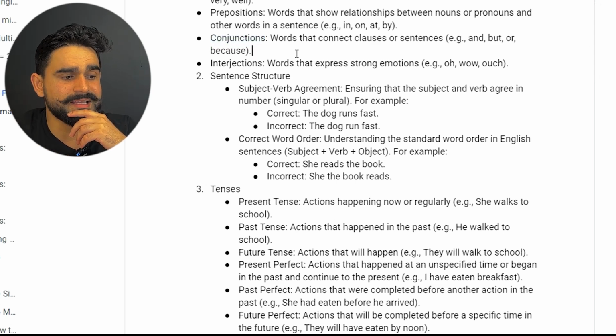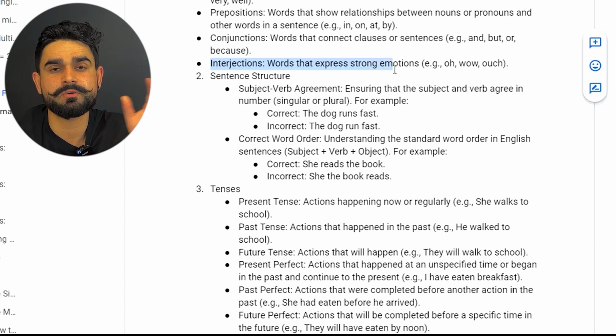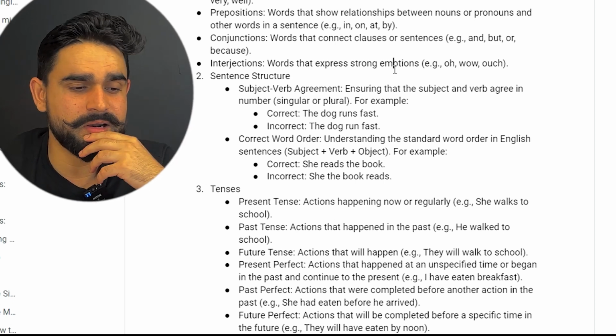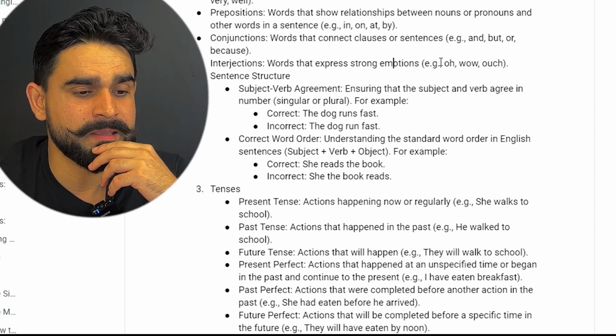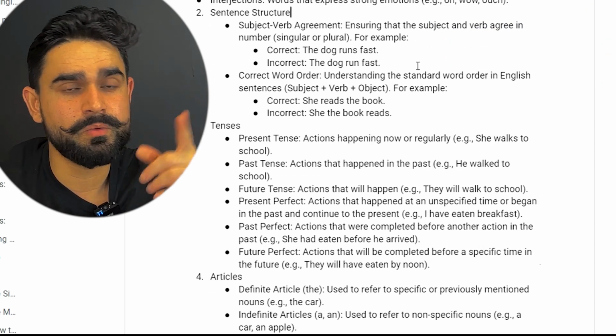All right, the next one, guys, is interjection. Words that express strong emotion. For example, wow, beautiful picture, wow. Another one is oh. So these are all interjections, guys. So now let's move into the next one, guys.